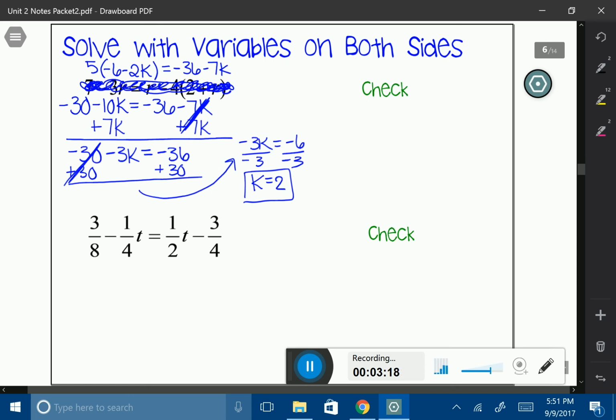Now, it's an equation, so we always have a check step. So let's do our check step here. I'm going to substitute my 2 in everywhere that I see a k. And then I'm going to use my order of operations and simplify my equation. And they should be getting smaller and smaller as you go down on your check step.